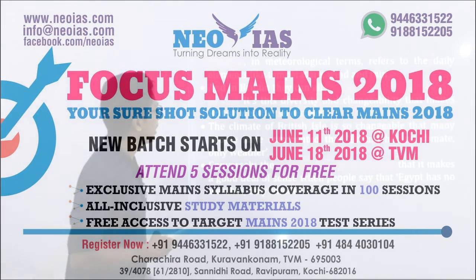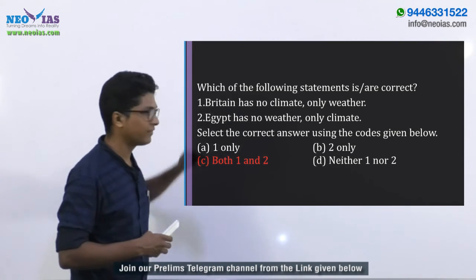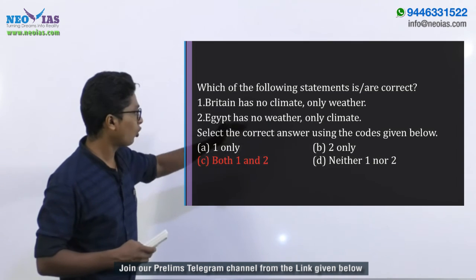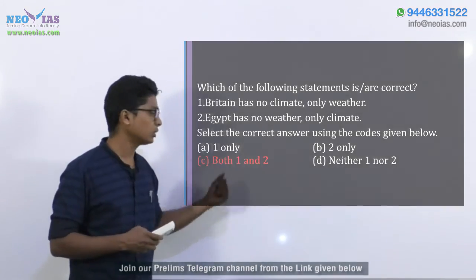Now coming back to the question, right? The first statement, Britain has no climate, only weather, is true. Egypt has no weather, only climate, which is again true. So here the answer comes out as C, which is both 1 and 2.